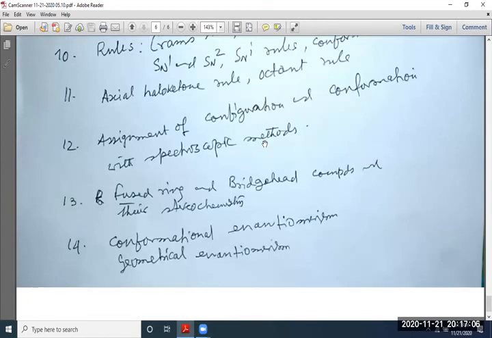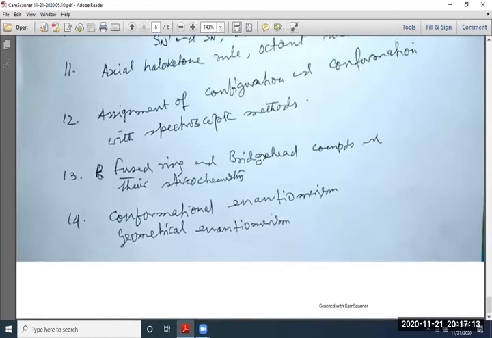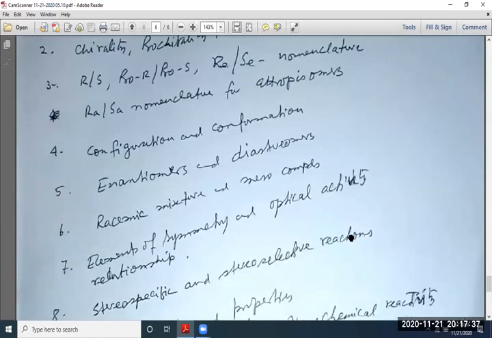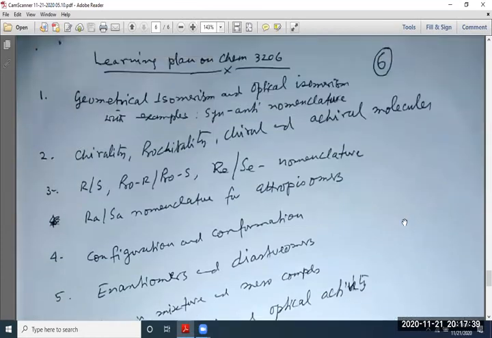Then number 13, fused ring and bridged compounds and their stereochemistry and their chirality, conformation. Today I have discussed this. And finally, conformational enantiomerism, geometrical enantiomerism or diastereomerism, etc. So these are the very important points you should learn thoroughly. The book is there, my lecture is there. So I wish you full success in this course.